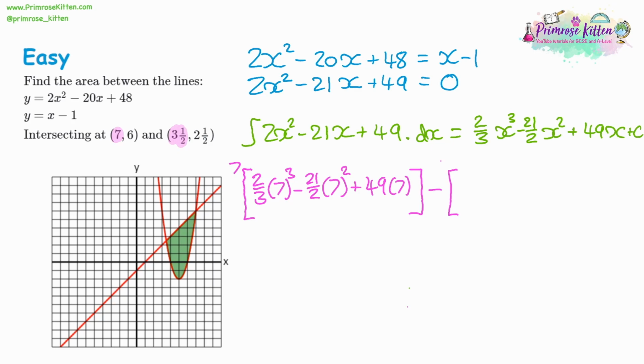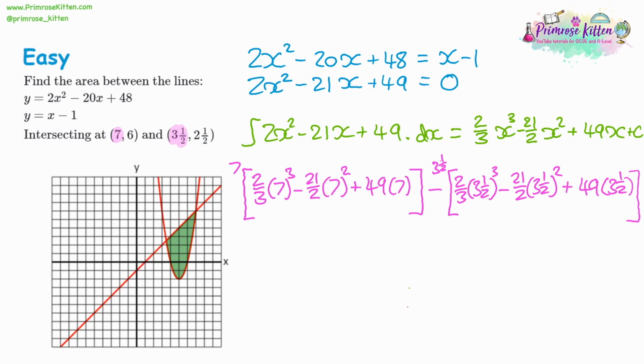Taken away from that, we're going to substitute in 3.5. So that's going to be 2/3 of 3.5 cubed, take away 21 over 2, 3/2 squared, plus 49 lots of 3/2. So we can work out each one of these one at a time.